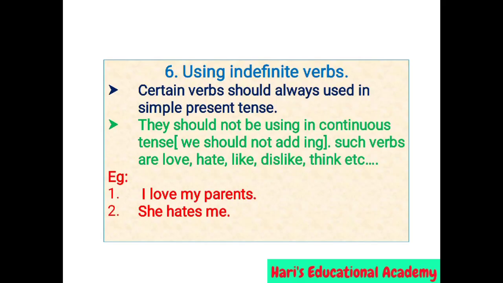Using indefinite verbs. Certain verbs should always be used in simple present tense. They should not be used in continuous tense. We should not add the ing form to such kind of verbs. Those are love, hate, like, dislike, think, etc. For example, I love my parents. In the second example, she hates me. In these two examples, the verbs are love, hates. We should not add the ing form to such kind of verbs.